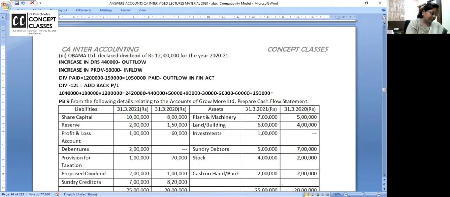Check and tell me, are you getting it? 10,40,000 is retained earning. Add depreciation, add dividend. You're getting 2420. Now minus 440 plus 50,000 plus 90,000 minus 30,000 minus 60,000 minus 60,000 plus 1,50,000. How much answer are we all getting?